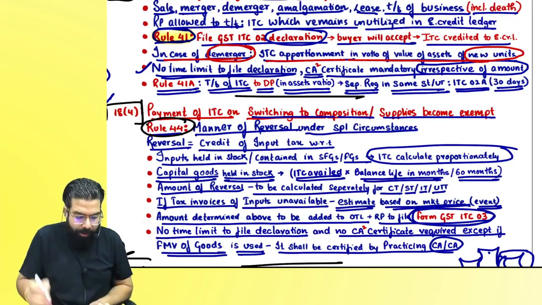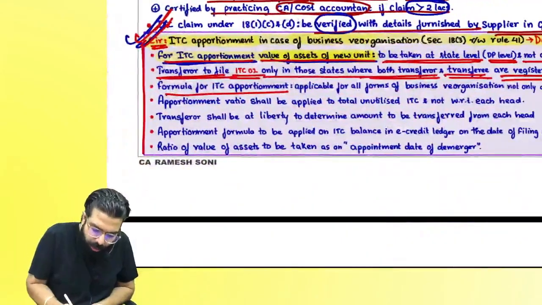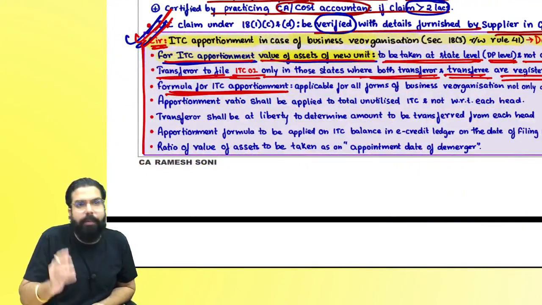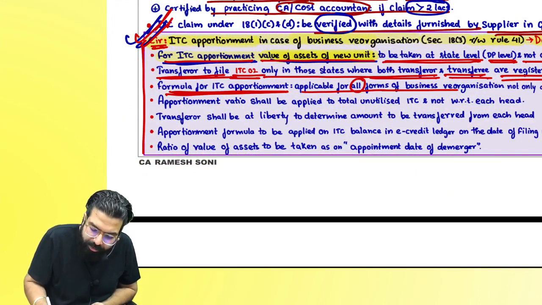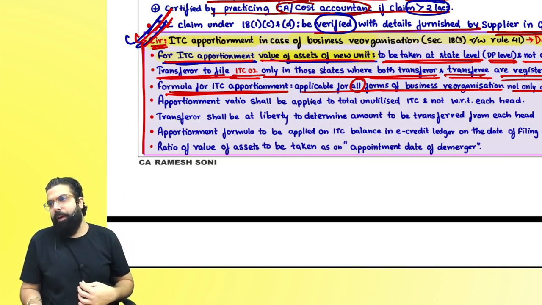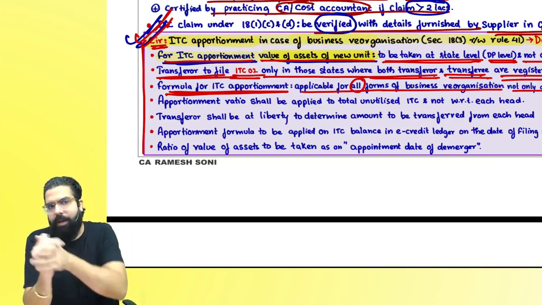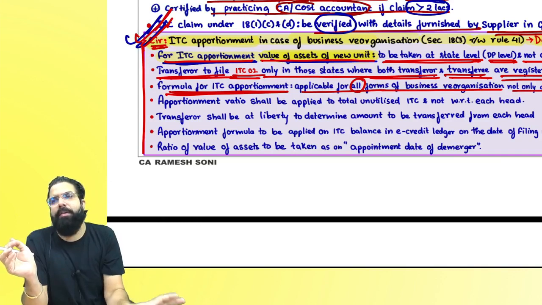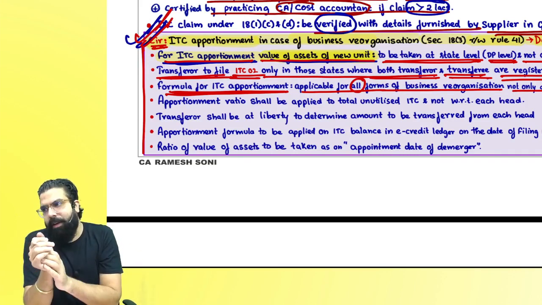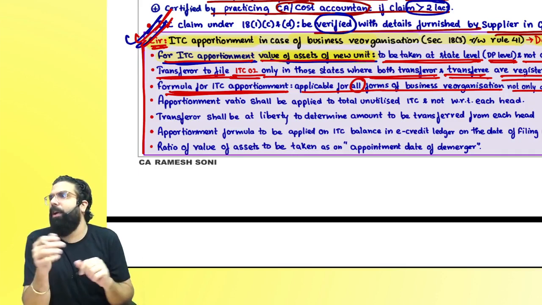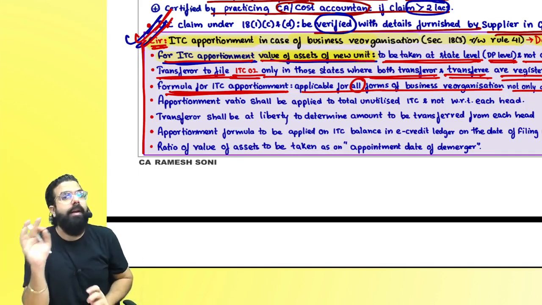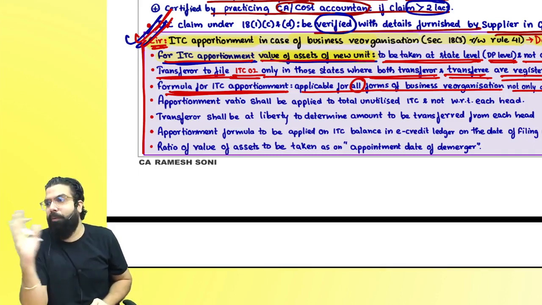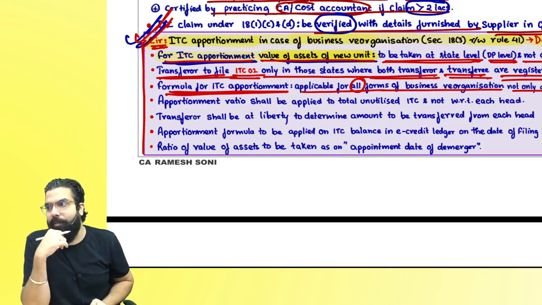Are we clear, everyone? So government told, the formula for ITC apportionment, that is on the ratio of the asset, is applicable to all forms of business reorganization, not only to the merger. So for an example, one father was running the business, he cut off 10% of the business and gave it to his sons. Then in that scenario, 10% credit has to be transferred to both the sons, because in any form of business reorganization this formula of asset wise apportionment has to be seen.